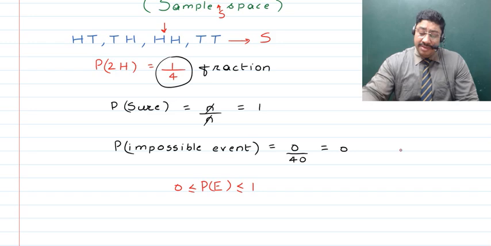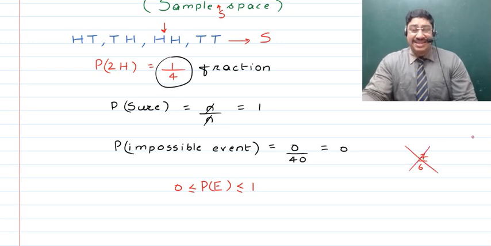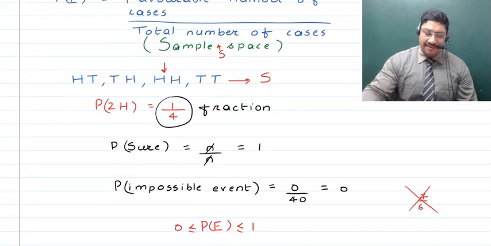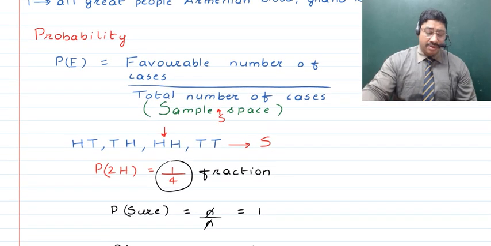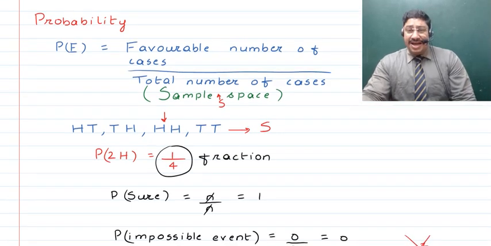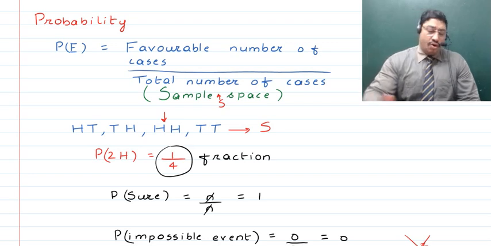And sometimes if you are getting the answer to be 7 upon 6, then for sure you can understand that this answer is incorrect, as this is an improper fraction. Its value will be greater than 1, and that is not possible for the value of probability of any event. So children, all of these things that we discussed, I will quickly recap, and after that we will come to the main thing, that is finding out odds against and odds in favor of an event.